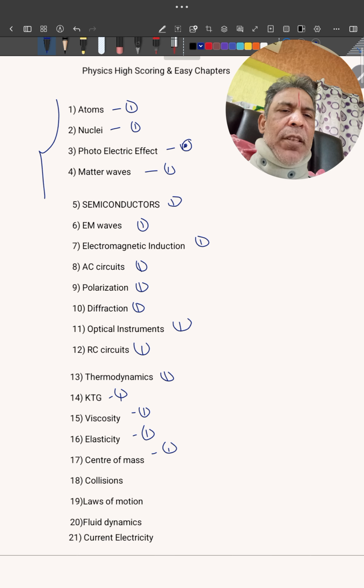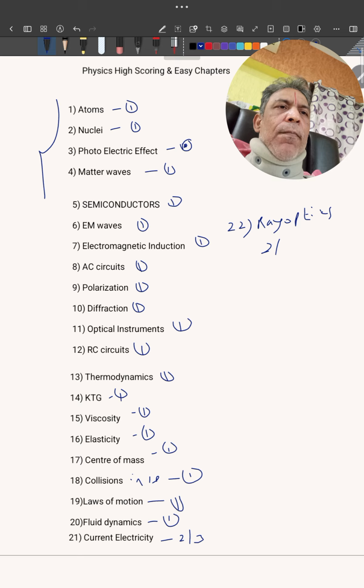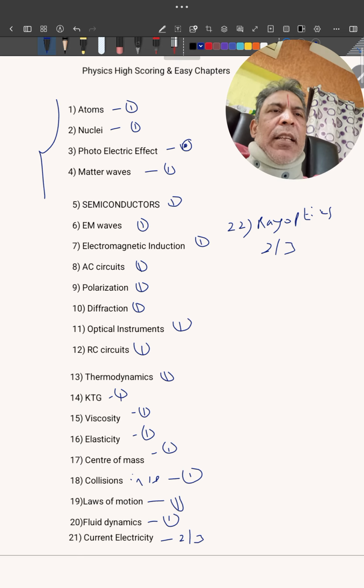Center of mass, one question. Collisions in 1D, I'll write it very specifically, not total collision, just collisions in 1D, one question. Laws of motion, just F equal to ma problems, one question. Fluid dynamics you may find very difficult, but there is only one question. Current density, two or three. Similarly ray optics, two or three questions. These are the high scoring chapters.